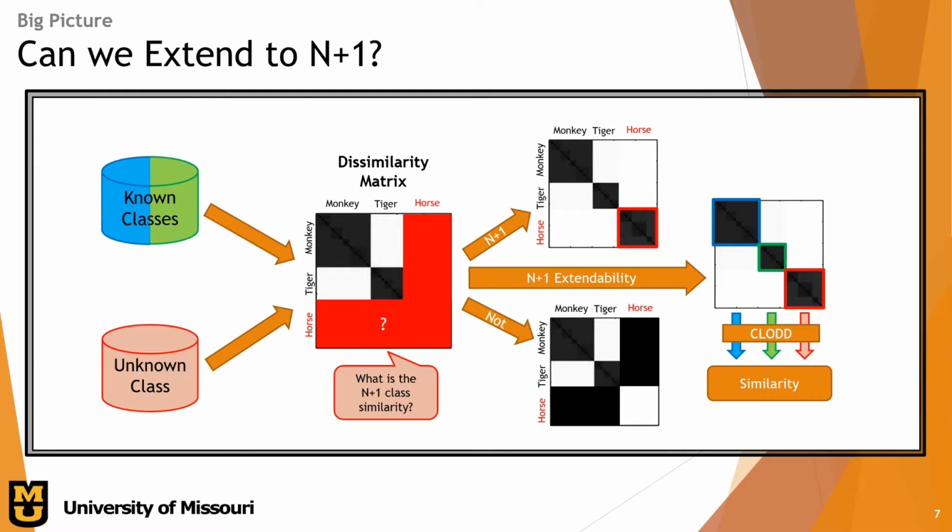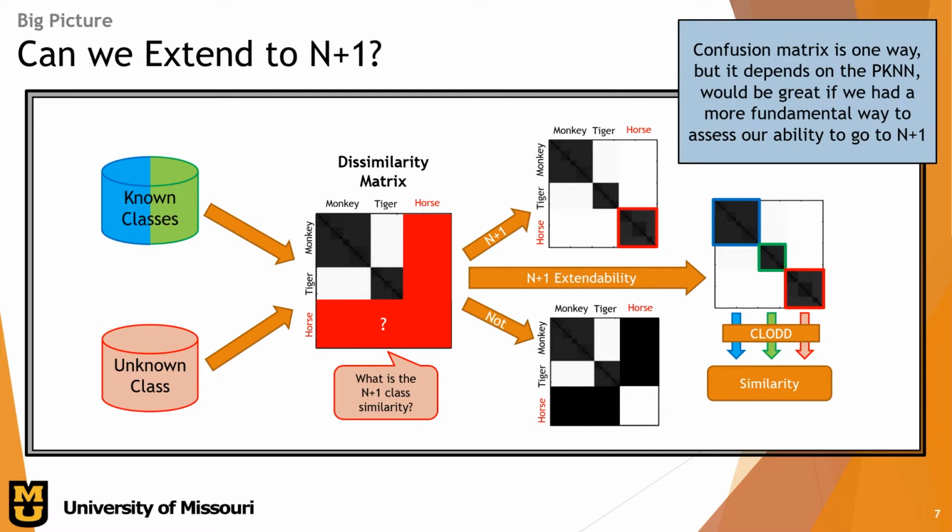So how can we score this? We can score this with Claude. We'll take the ordered dissimilarity matrix of our known classes, throw it through Claude, and we can get a similarity score. Then we can use that similarity score relative to the context of the problem to give us a score on the model's ability to extend to n+1. We will use confusion matrices to help evaluate our performance, but it would be great if we had a more fundamental way to assess our ability to go to n+1.